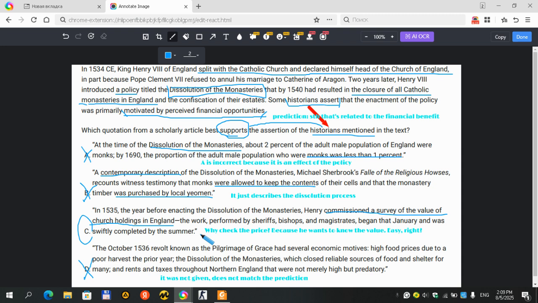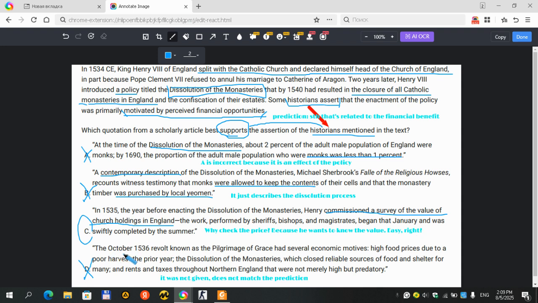He's financially motivated. He wants the money he can get from selling all the holdings in the church that is to be dissolved. That's why he conducted a survey to measure the values of the holdings. That's why C is correct. Why check the price? Because he wants to know the value. Easy, right? Now, why is choice D incorrect?